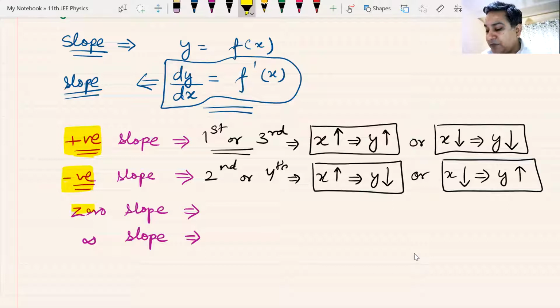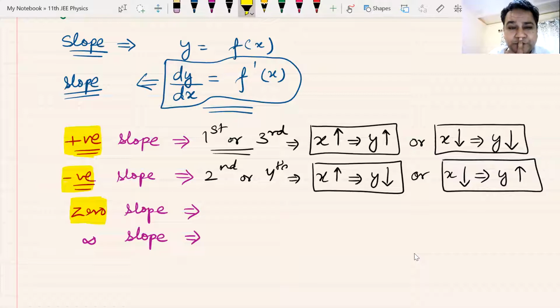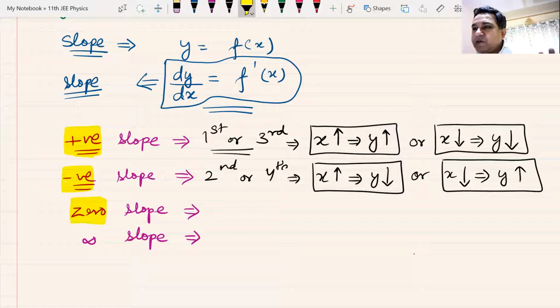Now, we may have discussed this, we may not have discussed this. What do you mean by a zero slope graph? A graph with a zero slope. Hanak says parallel to X or Y axis. Hanak, you are partly correct and partly wrong. Karthik says constant. What do you mean by it? Karthik, you try to understand.